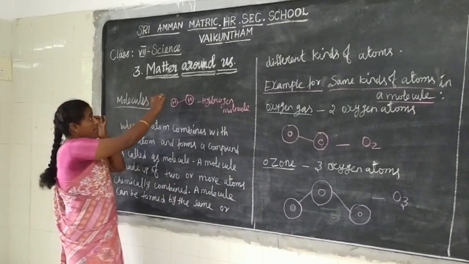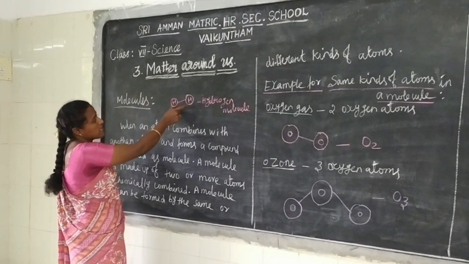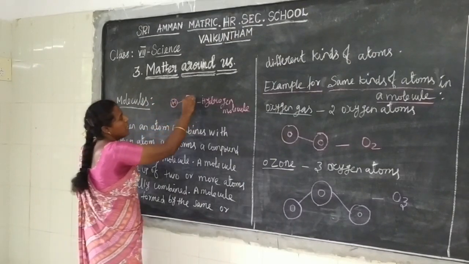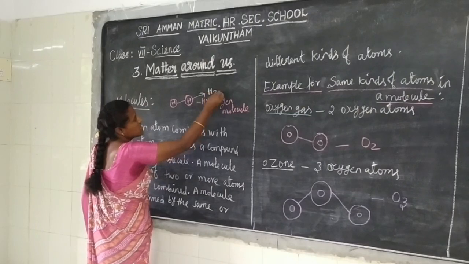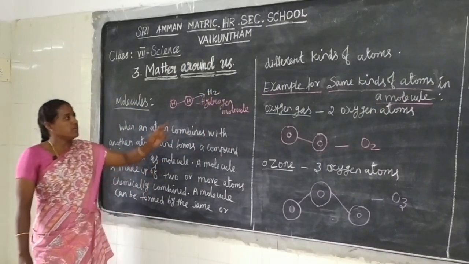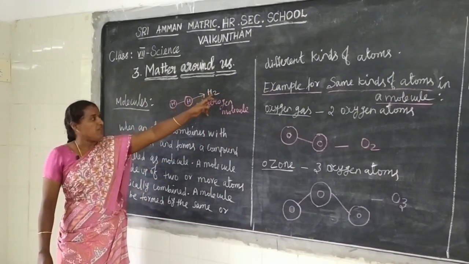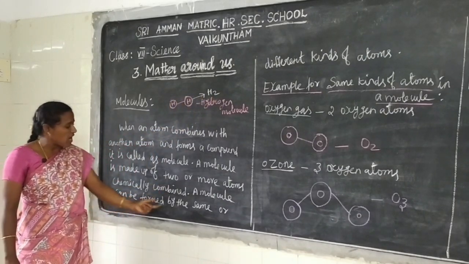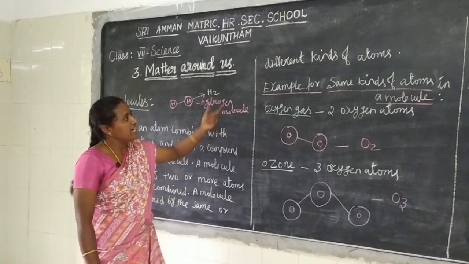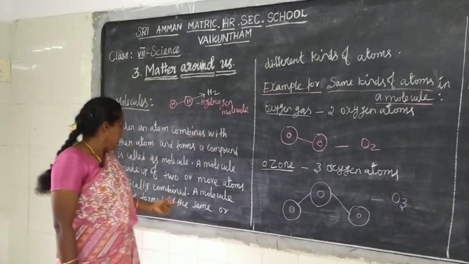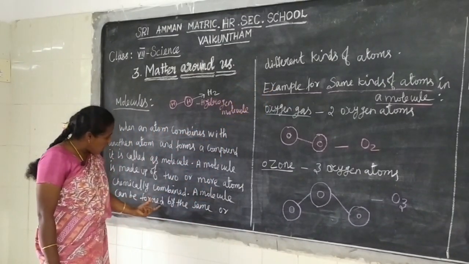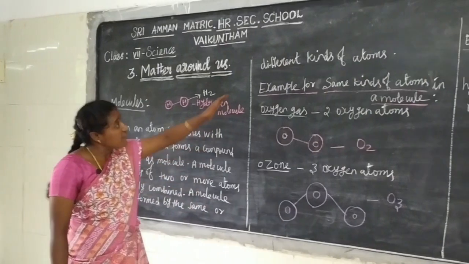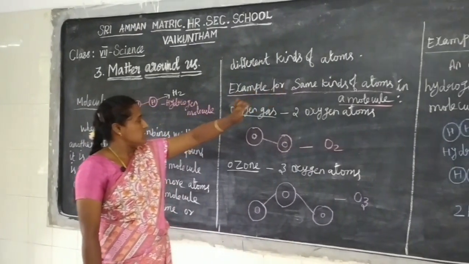See here, two hydrogen atoms combined to form a hydrogen molecule. That is H2. H2 is the chemical formula for hydrogen. Okay, next, a molecule can be formed by the same or different kinds of atoms.